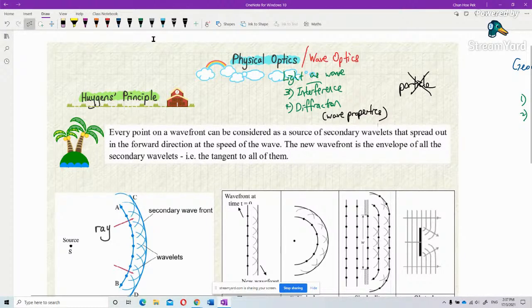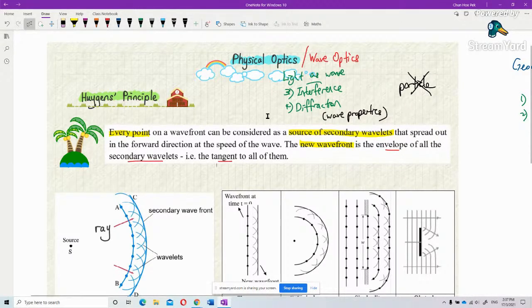Let me highlight: every point is a source of secondary wavelets that spread out in the direction of the wave, and they form a new wavefront, which is the envelope of all the secondary wavelets, tangent to them all.